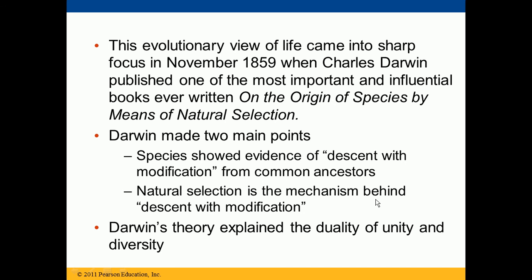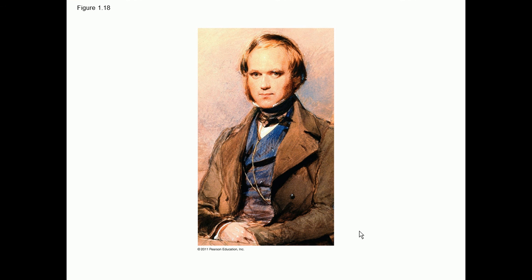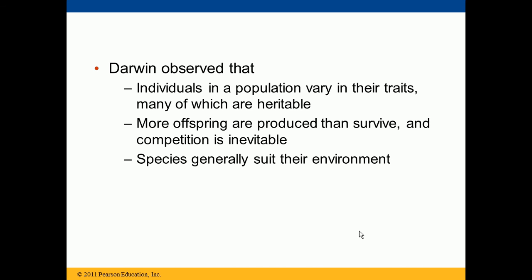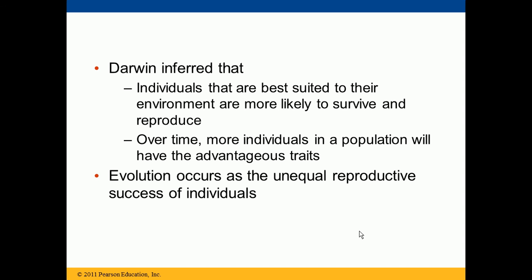Natural selection is the mechanism behind the descent with modification, and the organisms which fit best to the environment are going to be selected by nature, and that process is called natural selection. So this is a picture of Charles Darwin. So this is all what I have said right now. So to survive, they have to have some changes in their DNA.